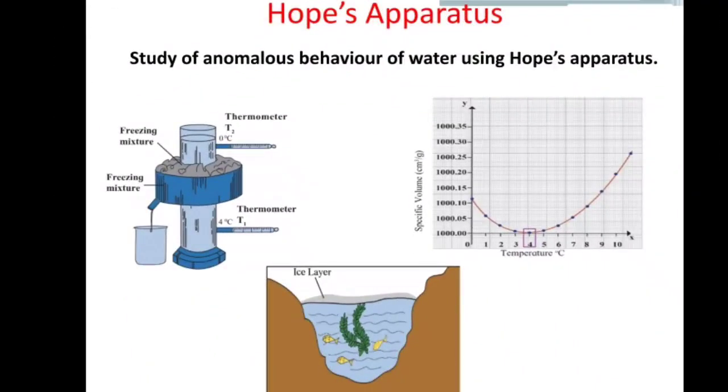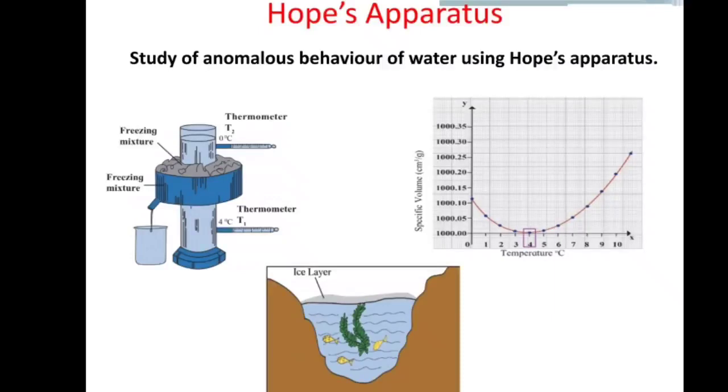Study of anomalous behavior of water using Hope's apparatus. The anomalous behavior of water can be studied with the help of Hope's apparatus as shown in the figure. In Hope's apparatus, a flat bowl is attached to a cylindrical container. There is provision to attach thermometers above to measure temperature T2 and below to measure temperature T1, the flat bowl on the cylindrical container. Water is filled in the cylindrical container and a mixture of ice and salt, that is freezing mixture, is put in the flat bowl.